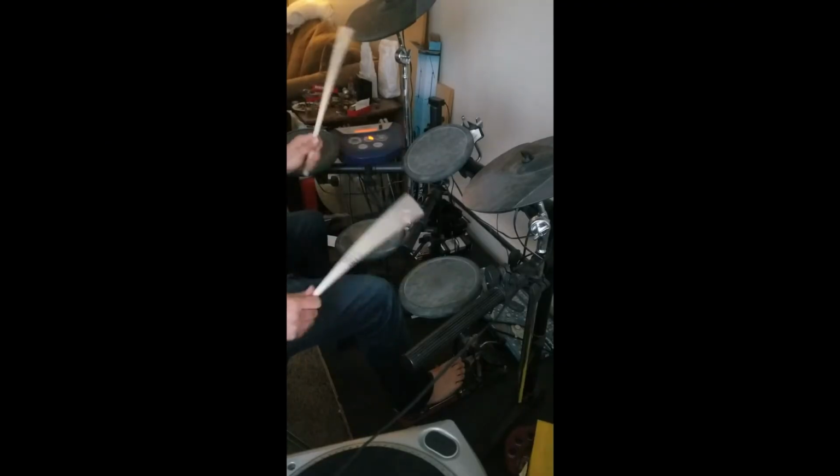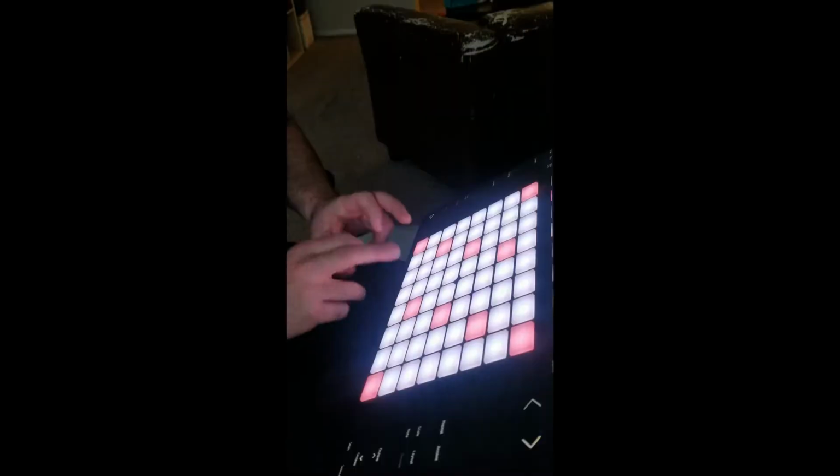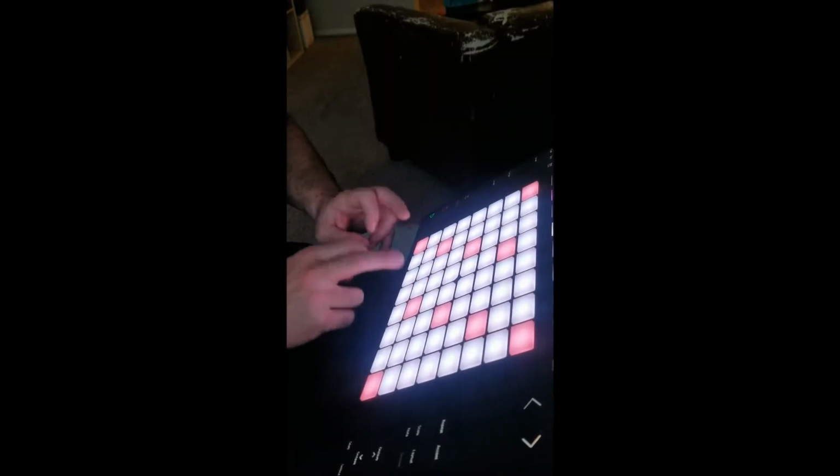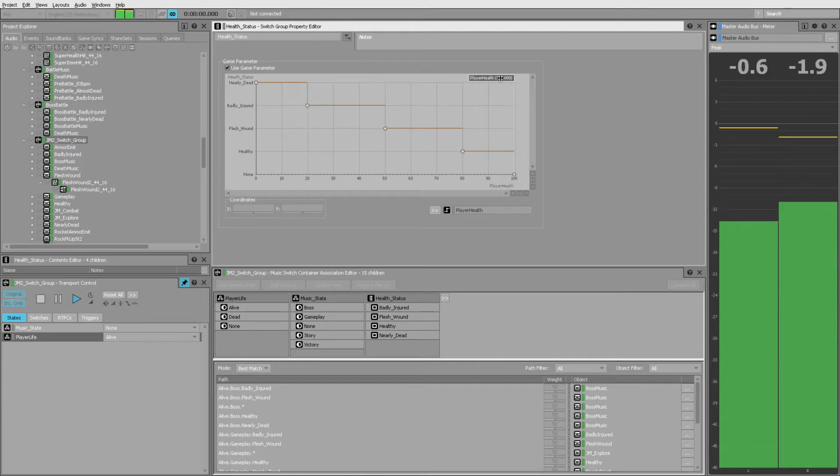I performed the music through electronic drums and Ableton Live's Push MIDI controller for both percussion, tonal instruments, synths, as well as choir vocals. For the main part of the map, the music is constantly interactive and changes depending on the player's health through Wwise's health status switch. As the player takes more damage, the music heightens in intensity with more percussive layers and hits. When health gets dangerously low, the player's breathing and heartbeat become audible to build tension and signify the dire state